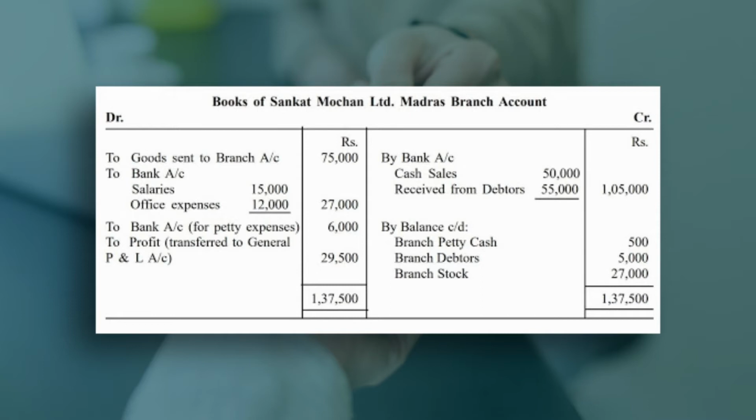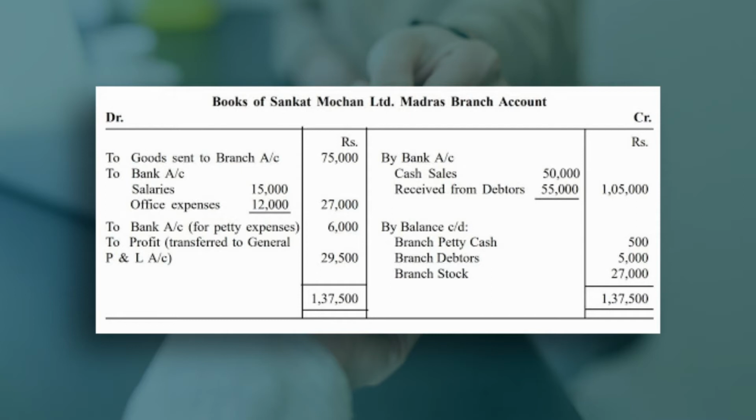It is given in the question, 75,000. Then to bank. These are the amounts of cash which have been remitted by the head office to the branch. Salary is 15,000, office expenses 12,000. So the total is 27,000. This figure is also provided in the question.